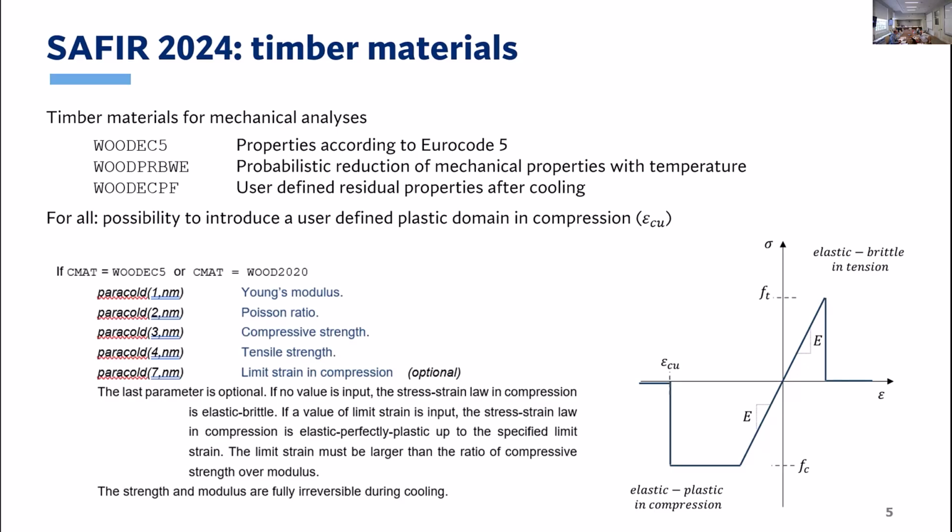So these two are for research purposes, but maybe more practical is that so far the mechanical model of timber was fragile. As soon as you reach the tensile strength or the compressive strength, the stress drops to zero. And Thomas has introduced the possibility now to introduce a plastic behavior in compression. And it's optional. You are not obliged to do so. If you keep this parameter blank or empty, the model will be as before. But you can define the extent of the plastic plateau, epsilon Cu, here on the graph.